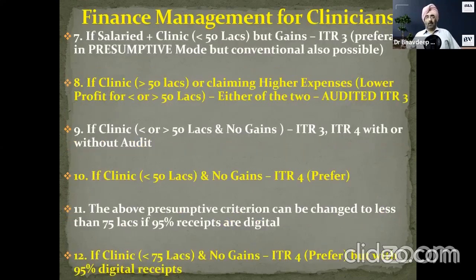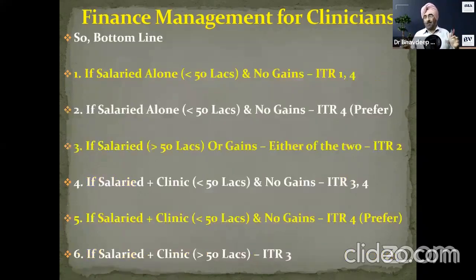Okay. So I've explained this already. Salaried plus clinic, ITR 3 if you have gains. If you have higher expenses, you can go in for audited returns. Audit means your CA will audit the things and put a stamp on his behalf that he's filing on your behalf. Again, this year 75 lakhs can be taken as presumptive if your receipts are 95% digital. I hope it is clear to everyone. I've tried to simplify and summarize in whatever easiest possible way.